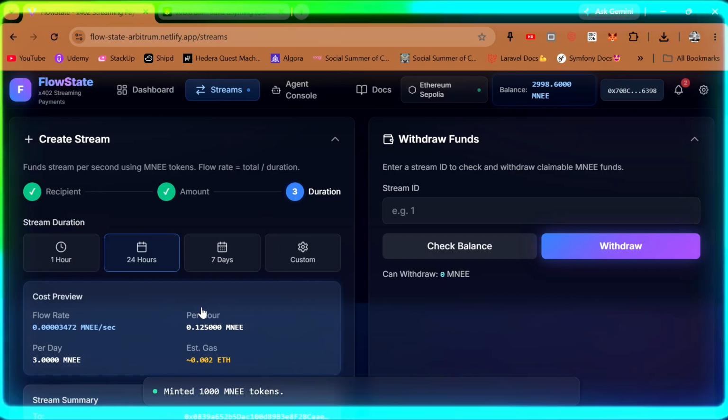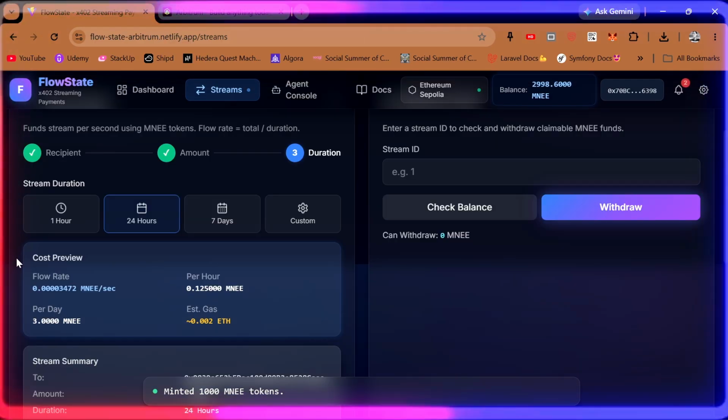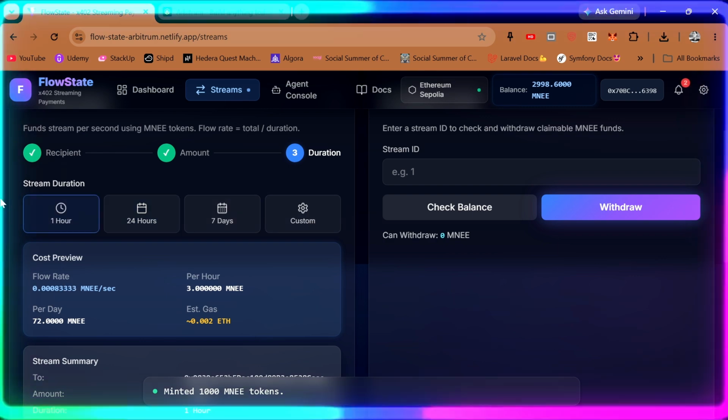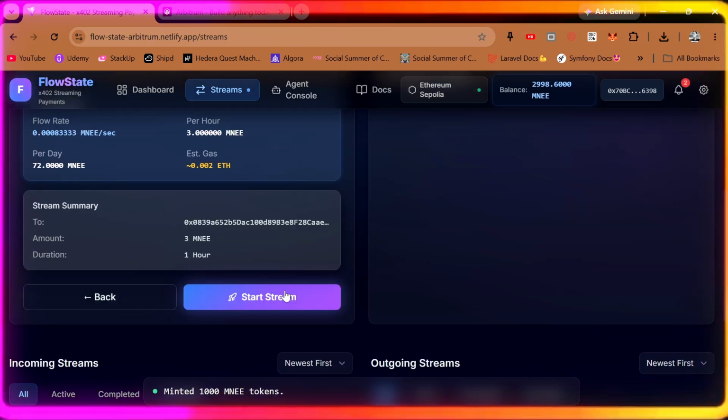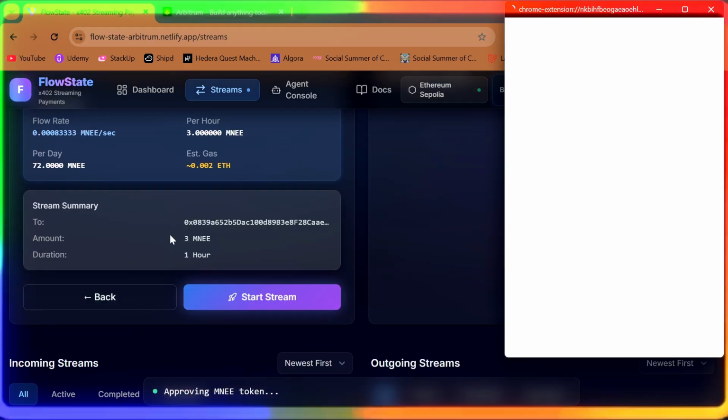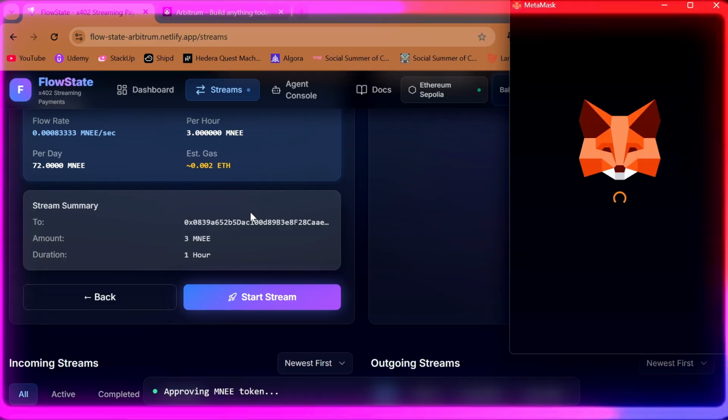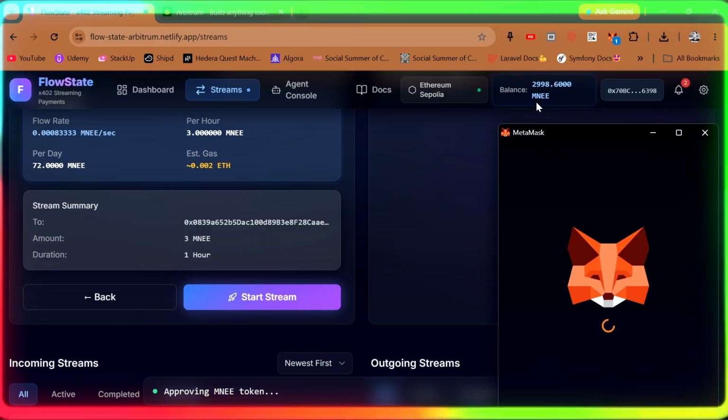And this is the duration for the stream, how long it will take for the stream. It can be 1 hour, 24 hours, 7 days, or custom. For this one, I would like to use 1 hour. I'm going to start a stream of 3 MNEE from my wallet here to my second wallet.